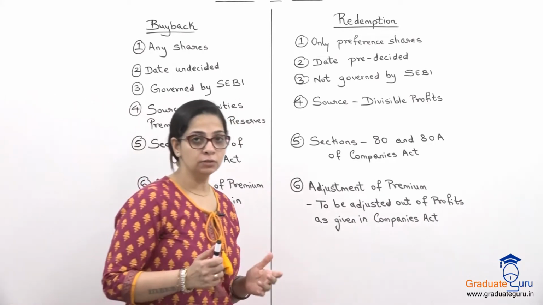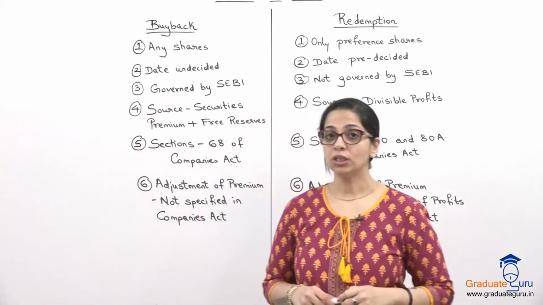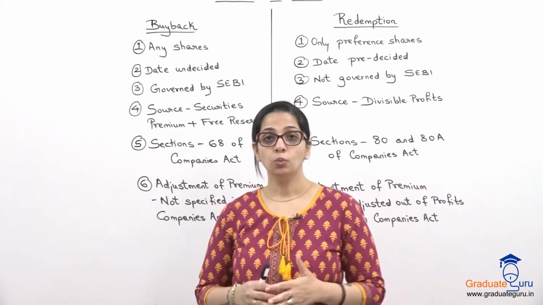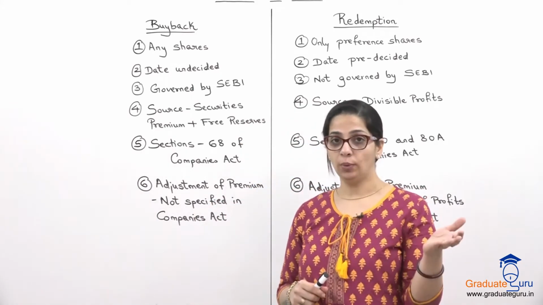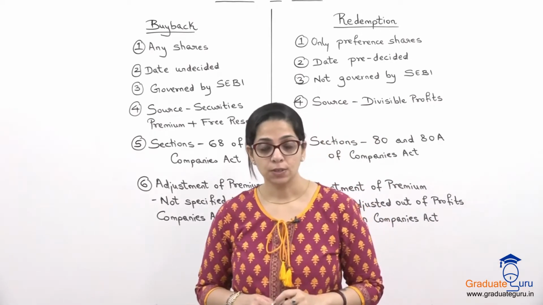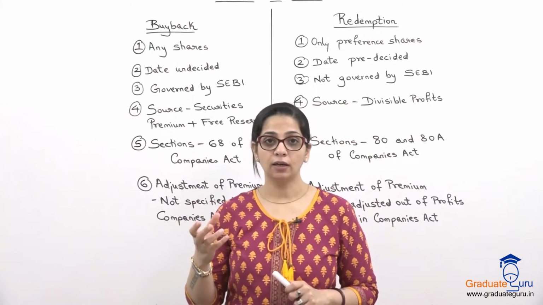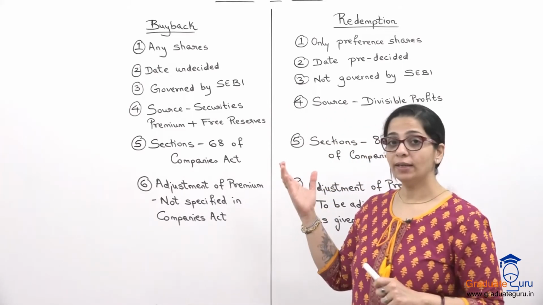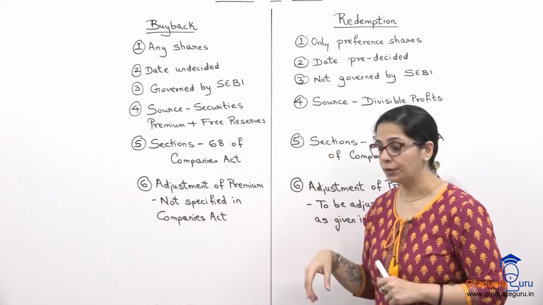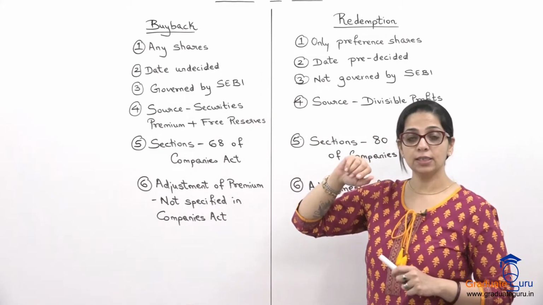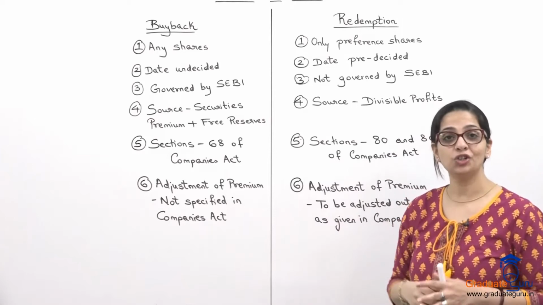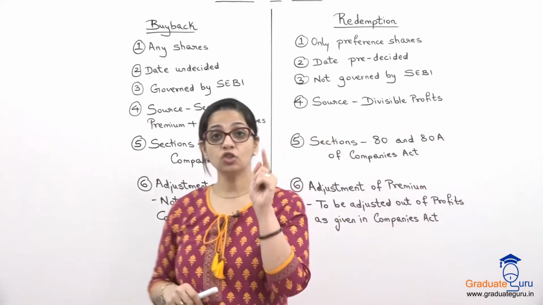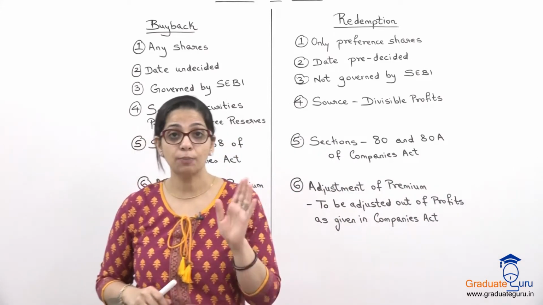We have already done in some earlier semesters what is redemption of preference shares. We know there are two types of shares which a company issues, equity and preference. So preference shares जब हमने किया था, we had done redemption of preference shares. So now let us see how these two are different. So the first point is that buyback can be of any shares. Buyback equity shares का भी कर सकते हैं हम, और preference shares में भी buyback is possible.